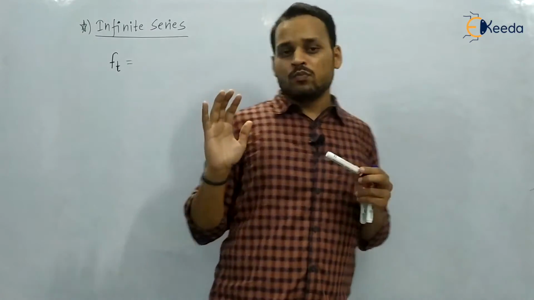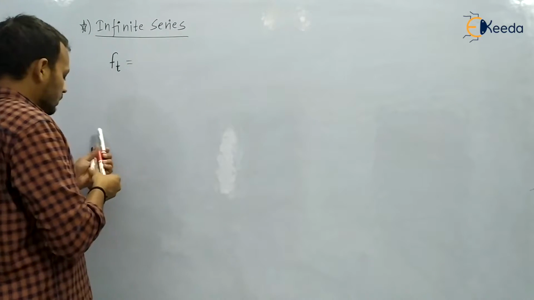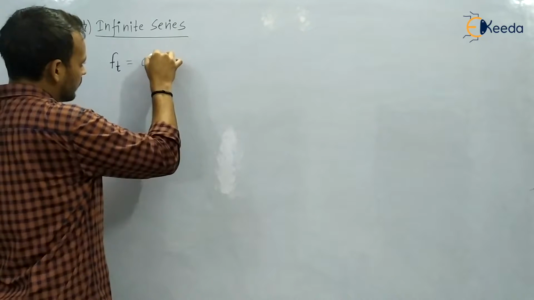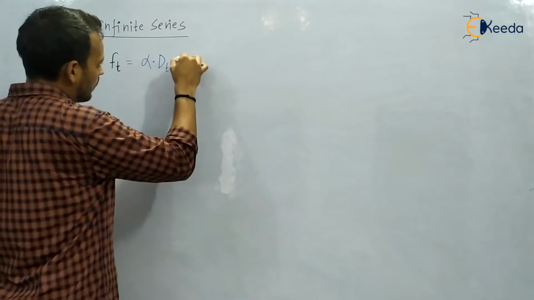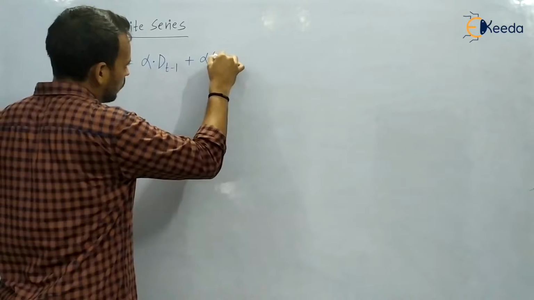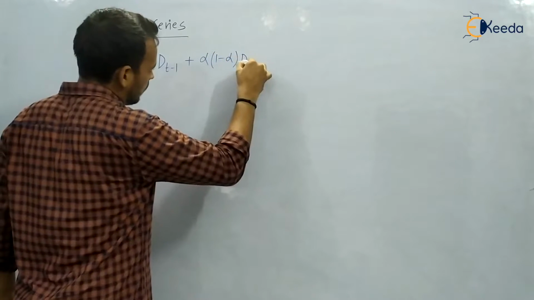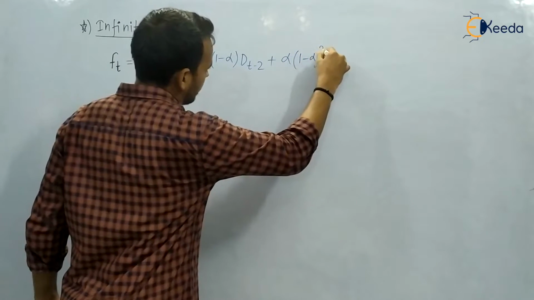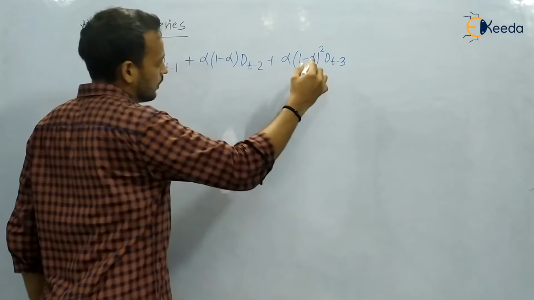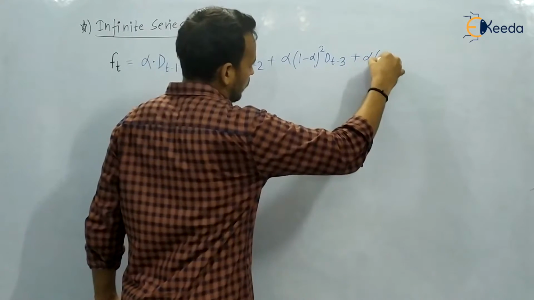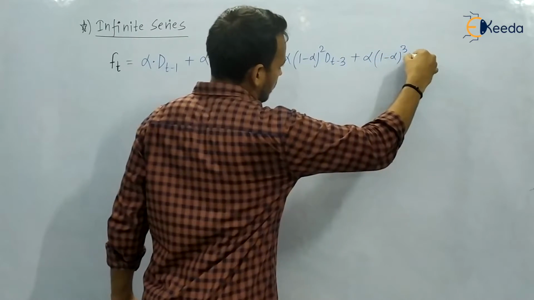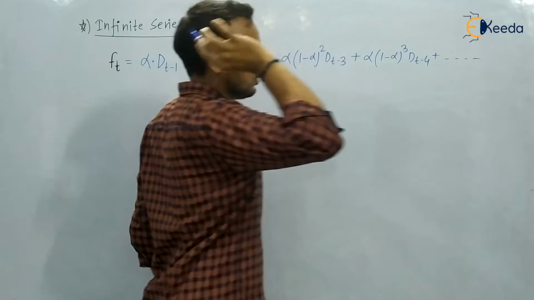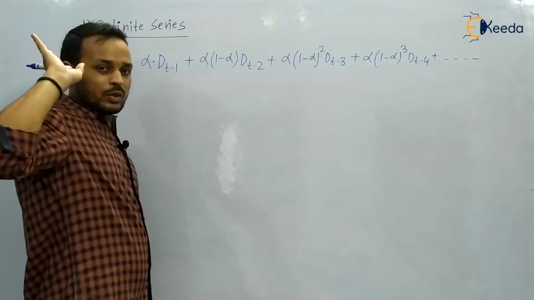So what you have to do, just write it like this: alpha into the latest demand, which will be D t minus 1, plus alpha into 1 minus alpha into D t minus 2, plus alpha into (1 minus alpha) square D t minus 3, plus alpha into (1 minus alpha) cube D t minus 4, and like this continue up to infinity, up to the previous records.